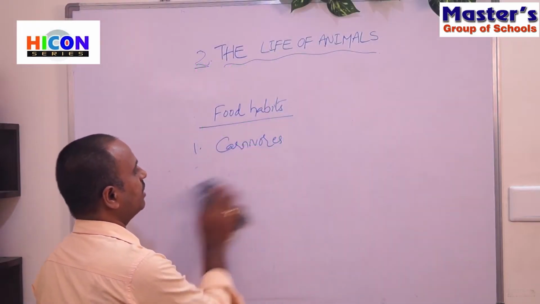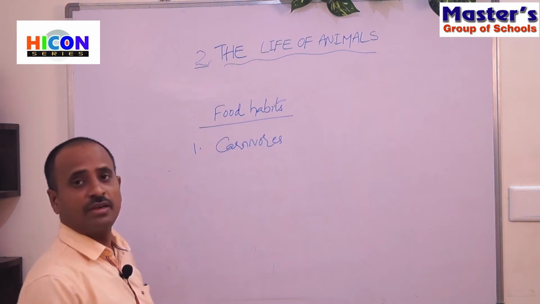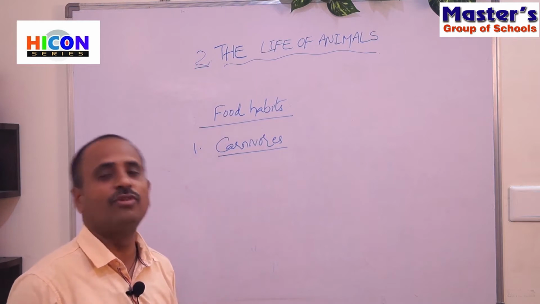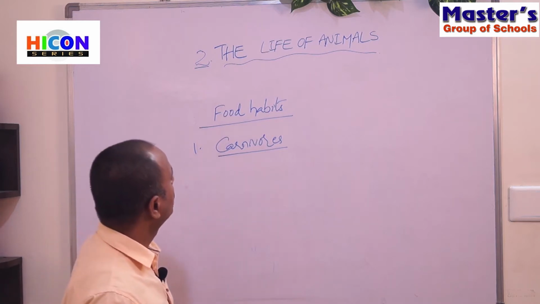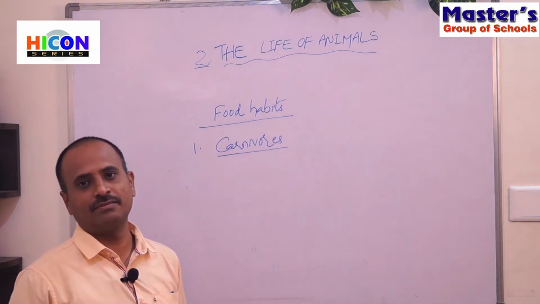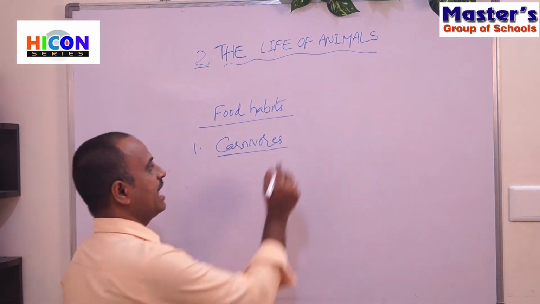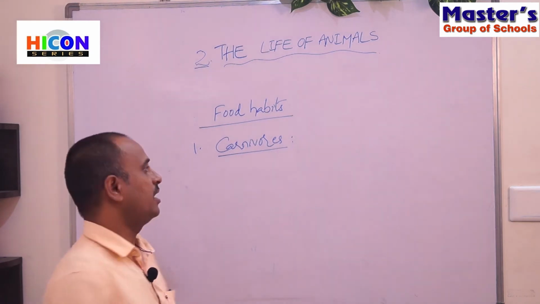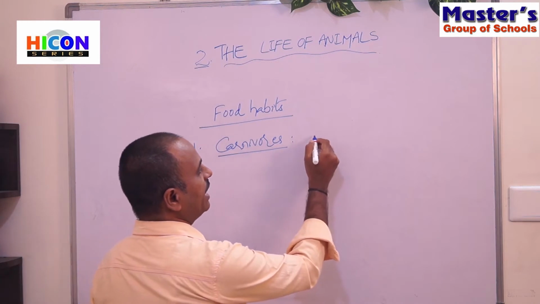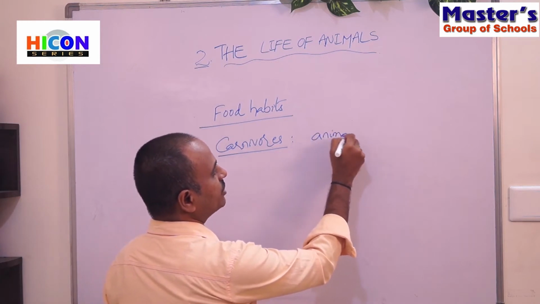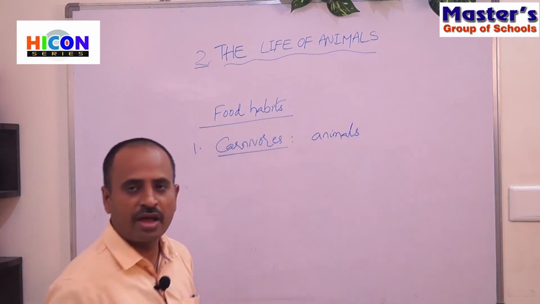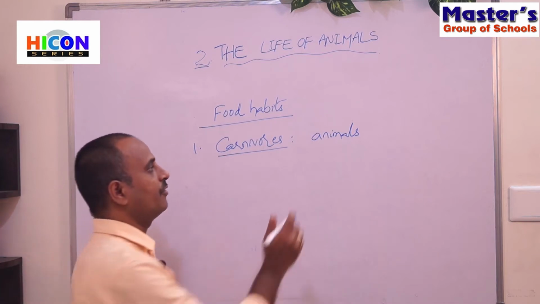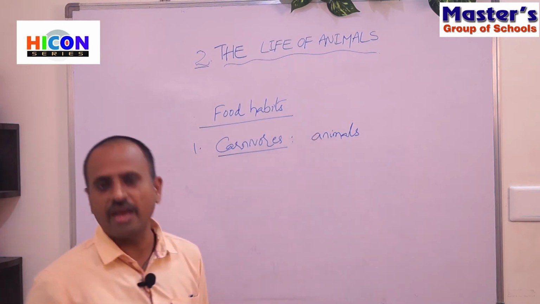So what are carnivores? Carnivores is a Latin word, and the meaning is flesh eaters. That means the animals which eat flesh, or the animals which eat other animals, are called carnivores.